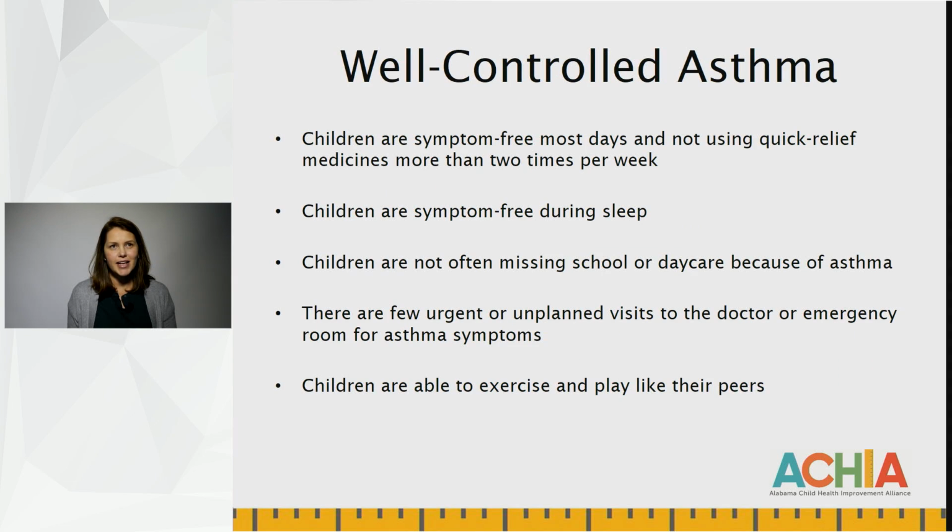What does well-controlled asthma look like? Children are symptom-free most days and not using quick relief medicines more than 2 times a week for symptoms. The exception to this is children that pre-treat before physical activity with bronchodilators. That is part of their standard therapy and should not be accounted for in terms of using extra albuterol during the week. Children are symptom-free during sleep.